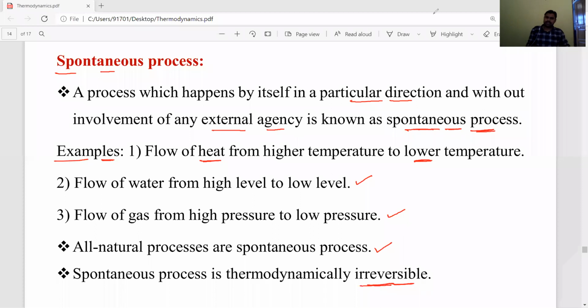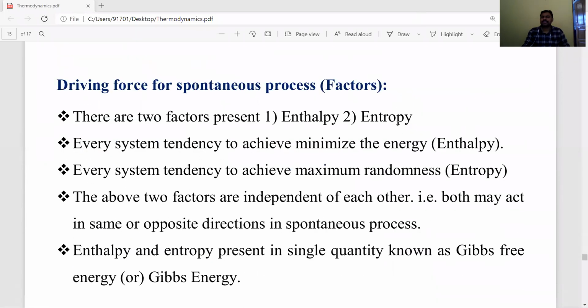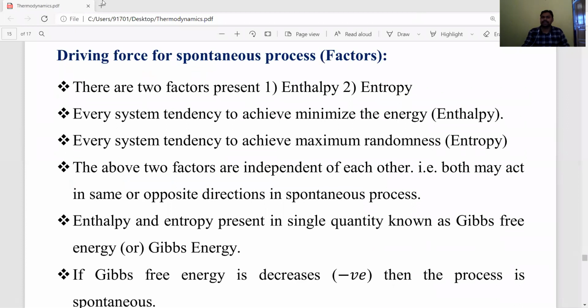Now, what are the important driving forces affecting spontaneity? The important factors affecting a spontaneous process are the driving forces present in it.